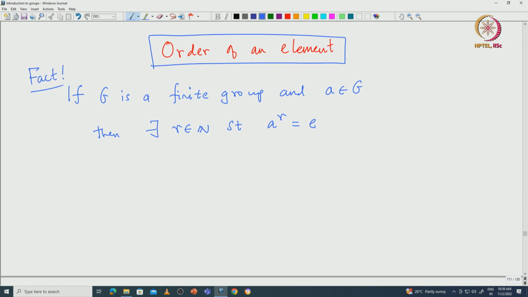The way we proved it, you look at this set A, A square, A cube and so on. This is a subset of G. Since this looks like having infinitely many elements, but being a subset of G, it has to be finite. The fact that this set is finite gives us R such that A power R is identity.